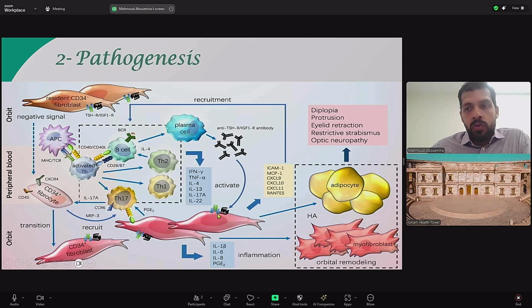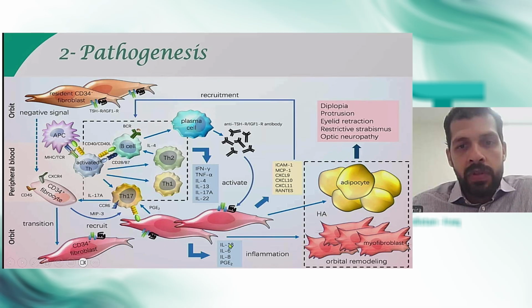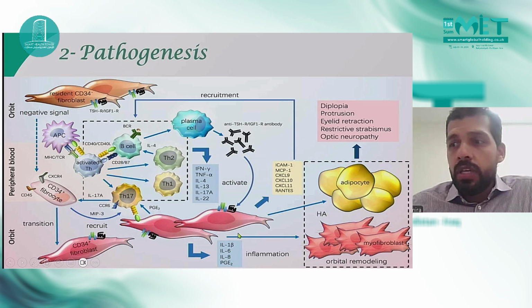When these receptors are co-activated, the fibroblast differentiates into adipocytes and into myofibroblasts, and this causes massive expansion of the retroorbital area, and also starts a cytokine-induced inflammation with interleukin activation and production of glycosaminoglycans and hyaluronic acids, which are all tissue expanders.